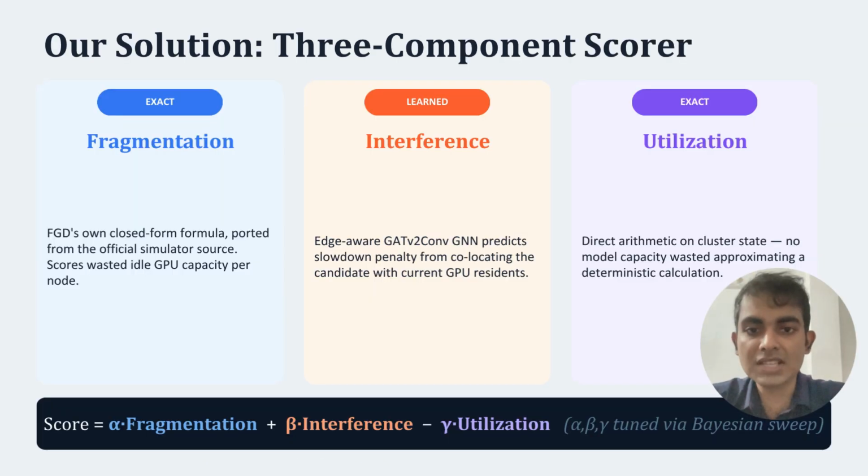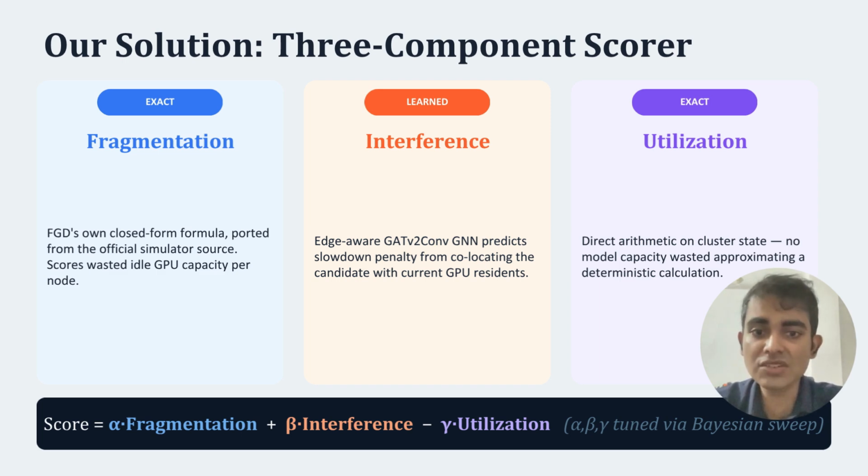To overcome this limitation, we designed a hybrid three-component scoring system. The first component is fragmentation, which uses FGD's original mathematical formulas to measure wasted GPU capacity. Since this is deterministic, no machine learning model is required. The second component is interference, which is the only learned part of our scheduler.